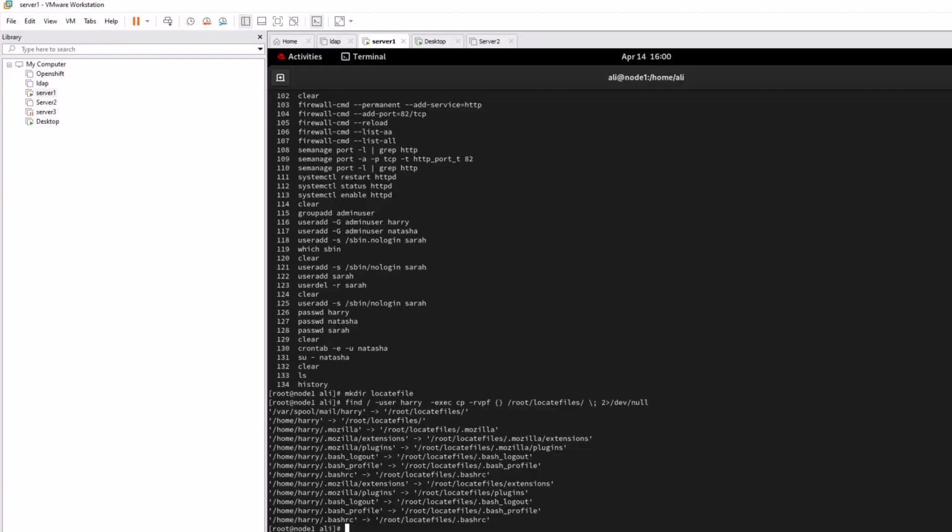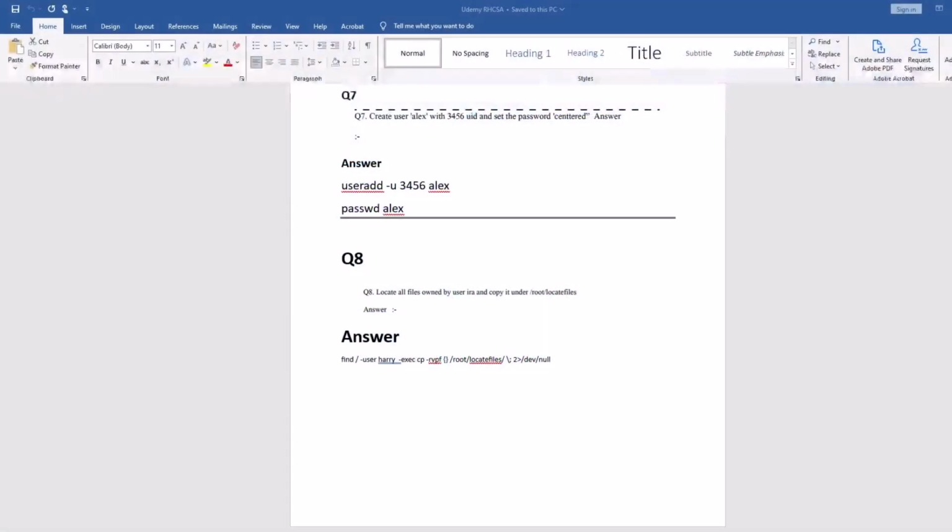Now you have question number, I think 8. Let's see. Yeah, question number 8. Question number 8 is about finding the files owned by user era. So you have to find all the related files which belong to era. So the command will be find /, which means in all root directories all over your server, and -user with the user you want, and this is a switch you have to define because it's going to pass all the files to the copy command, and then cp -rf, these are the switches you have to use because it's going to transfer all the found files to this directory.